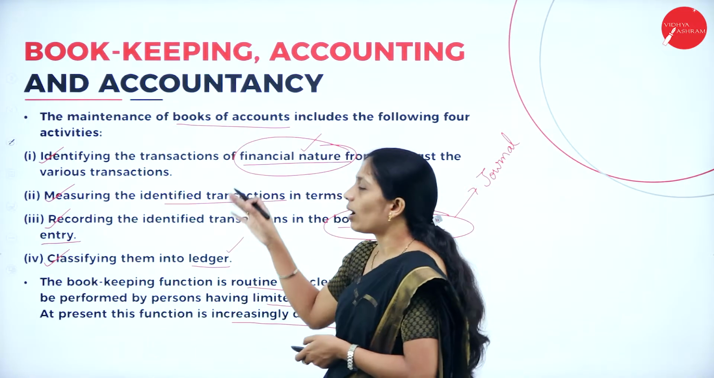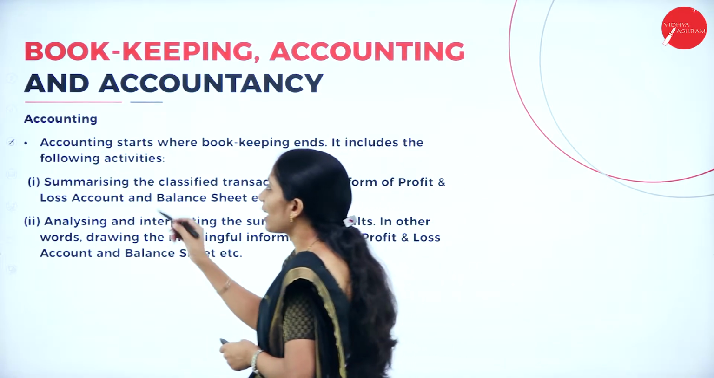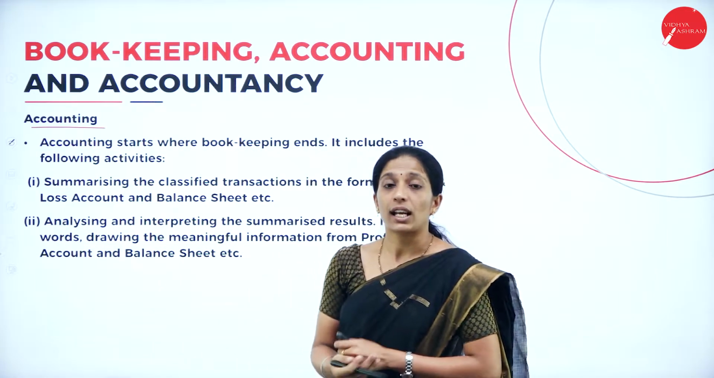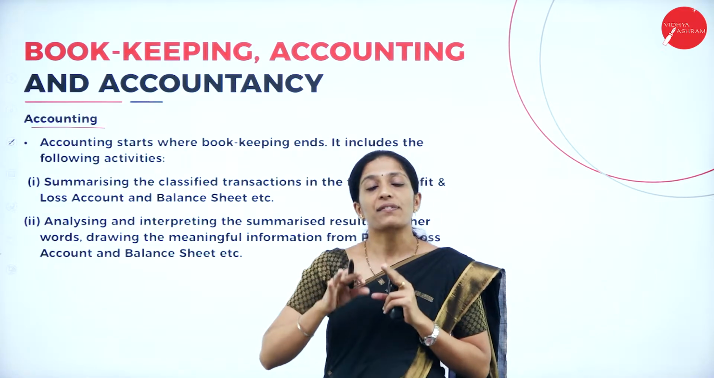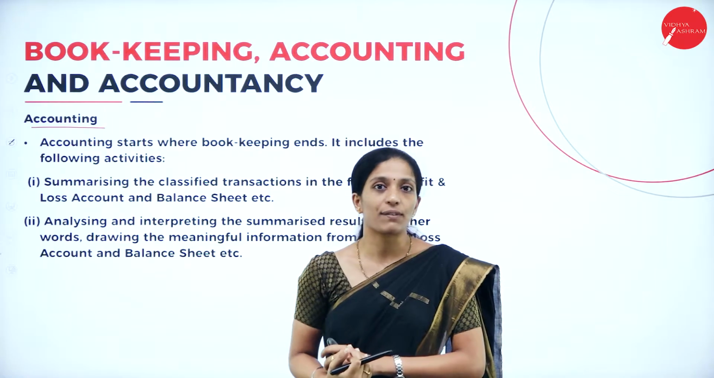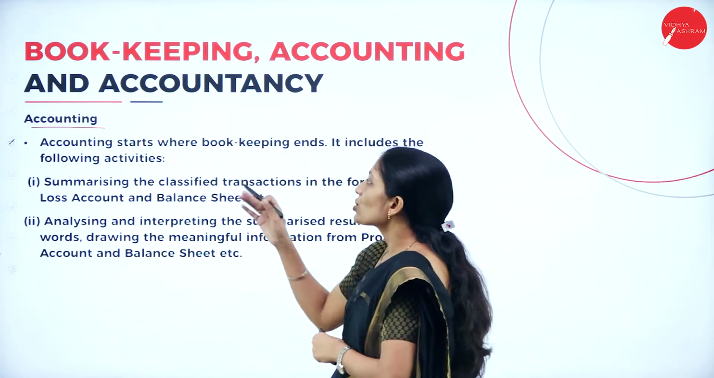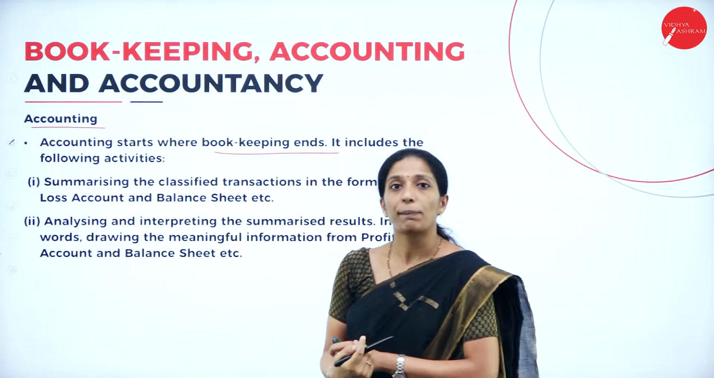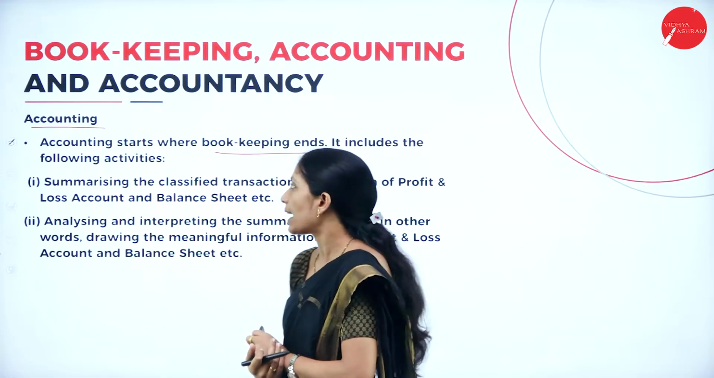Okay, so these are all about bookkeeping. Now coming to accounting. Let us see the next term, that is accounting. So what is this accounting? In bookkeeping, we just record the transactions and classify those transactions into individual accounts. Now let us see what accounting is. Accounting starts where bookkeeping ends. So where does bookkeeping end? Bookkeeping ends at classifying the transactions.